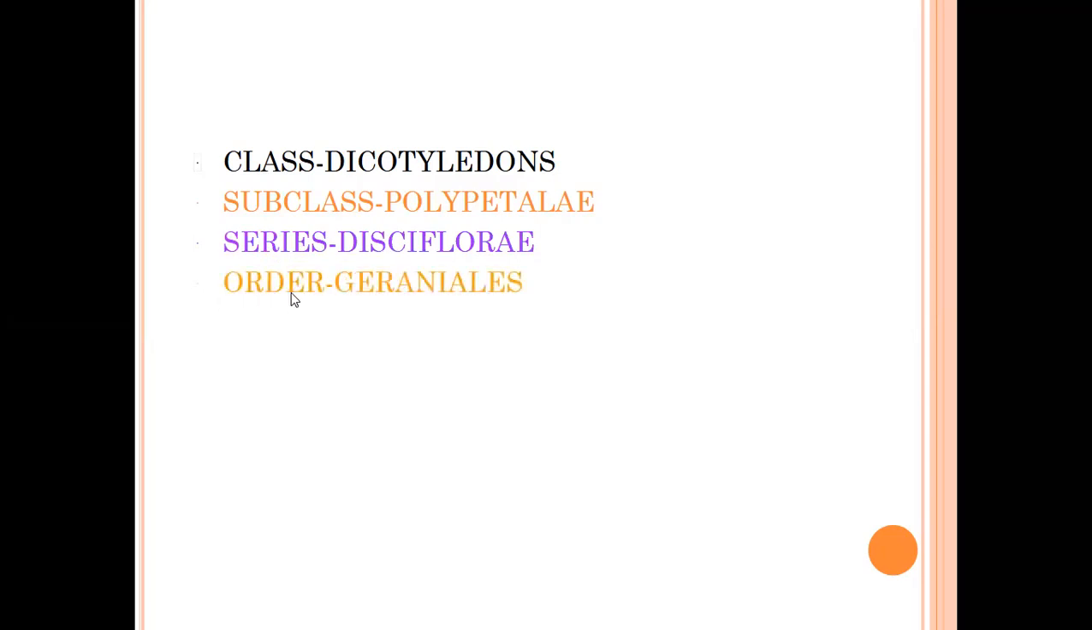The next, the Rutaceae order, is Geraniales. The Geraniales order contains axile placentation, and the family is Rutaceae. The Rutaceae systematic position is: class dicotyledons, subclass polypetalae, series disciflorae, order Geraniales, family Rutaceae.